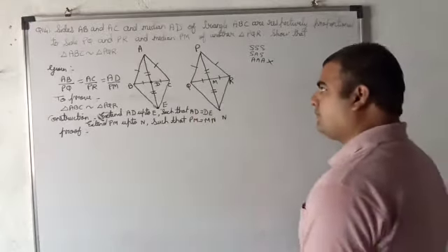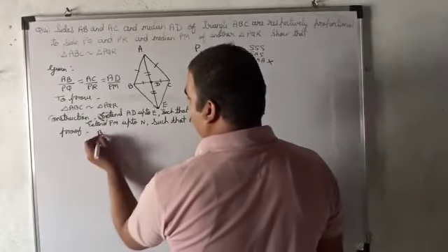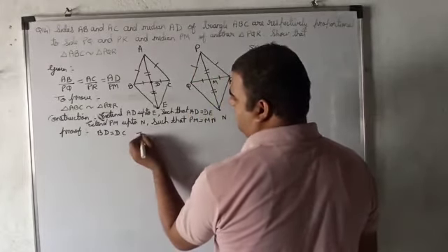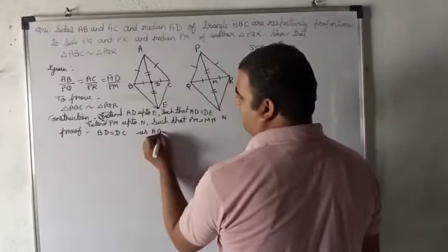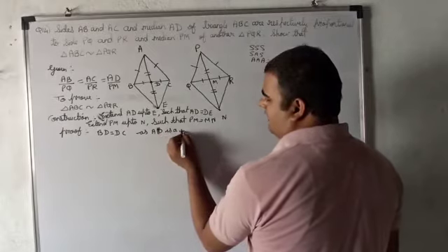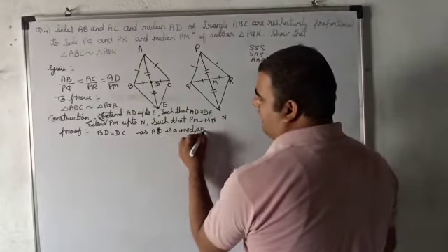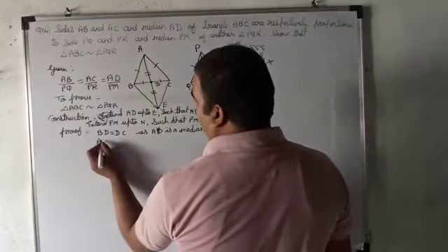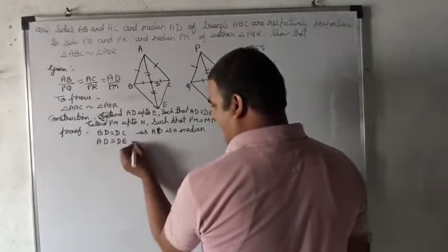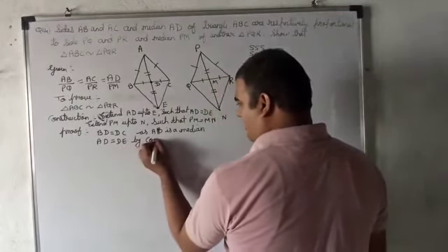So we can say BD equals DC as AD is a median, and AD equals DE by construction.